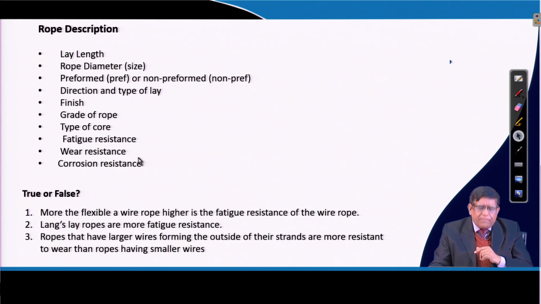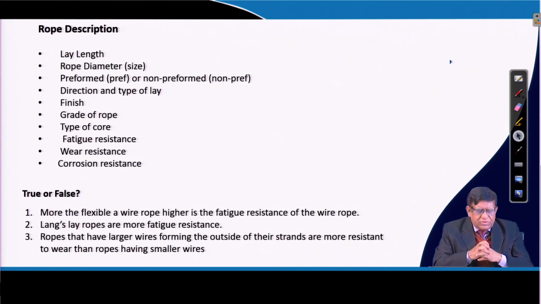So, what type of core, then mainly the fatigue resistance, because when you are using a wire rope on repeatedly moving applications, then what exactly the service life is required. Depending on the service life required and how much fatigue it will be undergoing, you will have to select the material and design the wire rope. You may sometimes think that the more flexible the wire rope, the higher is the fatigue resistance. If you are going to make it more flexible, you will have to have more fatigue resistance, otherwise the rope will fail.